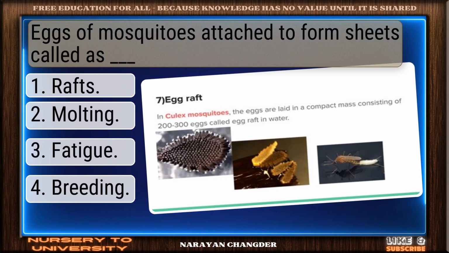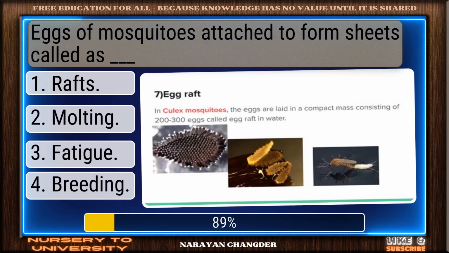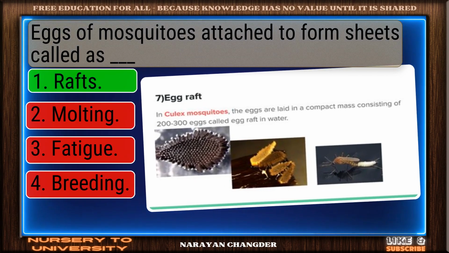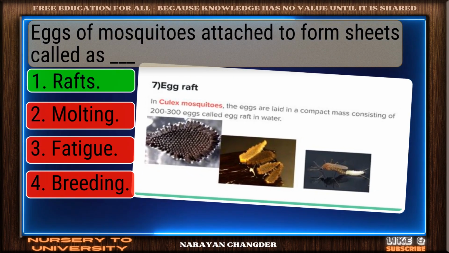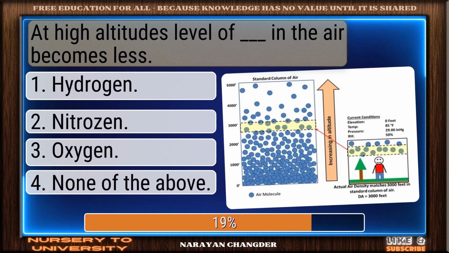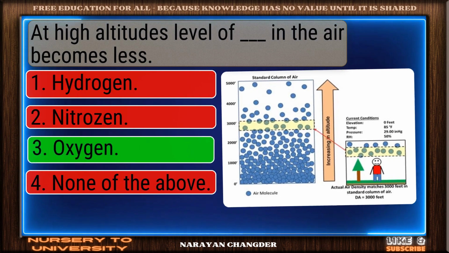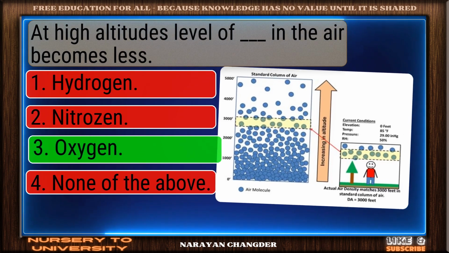Eggs of mosquitoes attach to form sheets called dash. Nice selection. Rafts is the correct and valid answer. At high altitudes, the level of dash in the air becomes less. Exactly. Oxygen makes sense and it is the right choice.